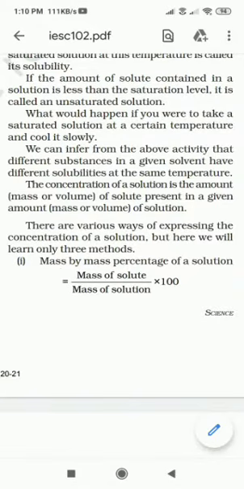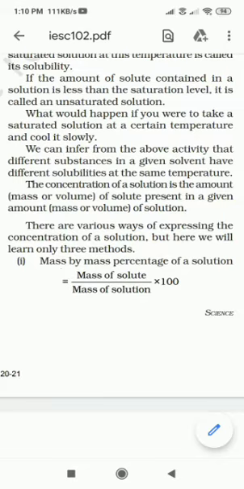If the amount of solute contained in a solution is less than the saturated level, मतलब क्या, saturated level में maximum जो dissolve हो सकता है, उससे अगर solute कम होगा तो we call that solution as unsaturated solution. तो सैचुरेटेड सॉल्यूशन अनसैचुरेटेड को सैचुरेट बनने के लिए थोड़ा ही अमाउंट ऑफ सॉल्यूशन सॉलिड की ज़रूरत होती है.